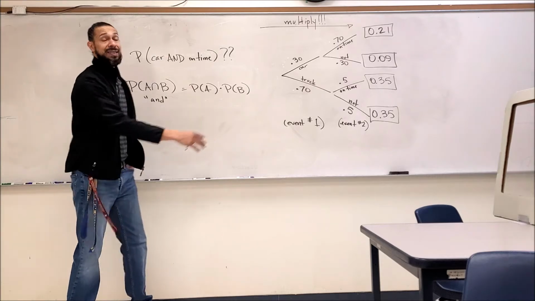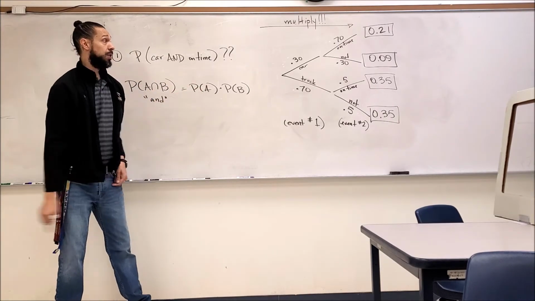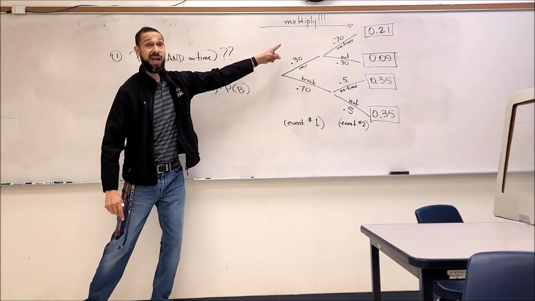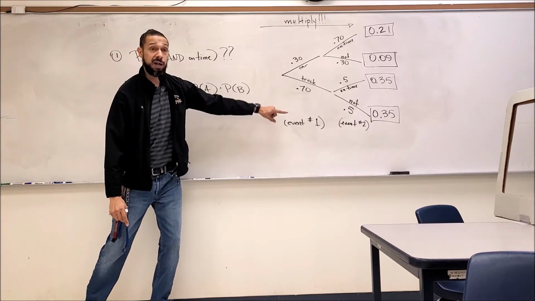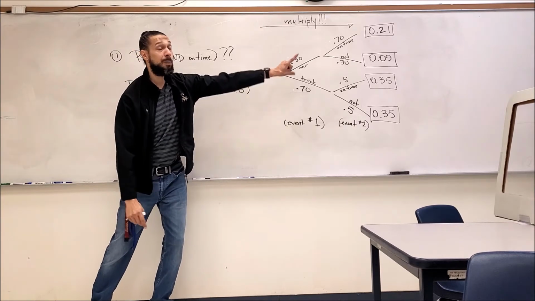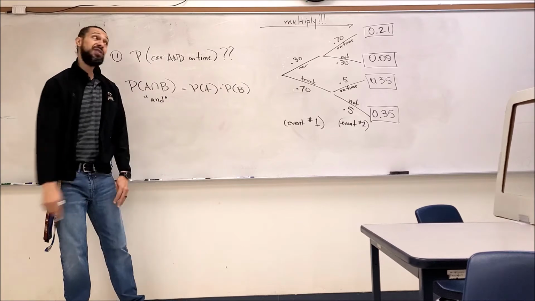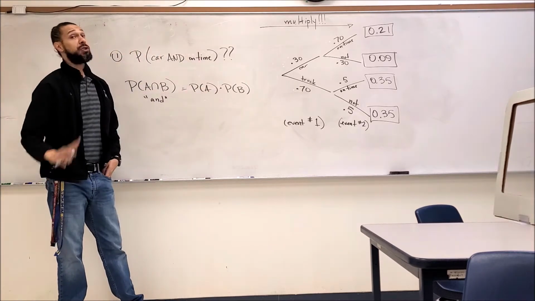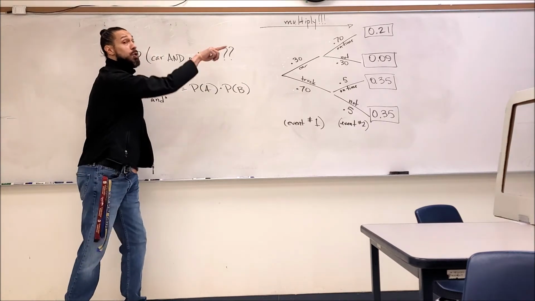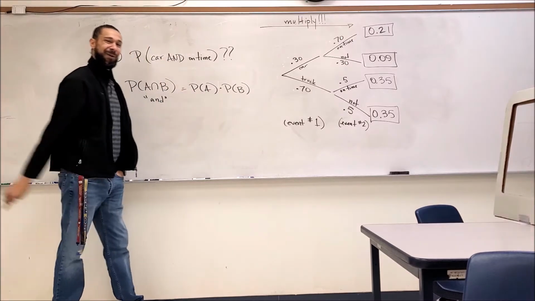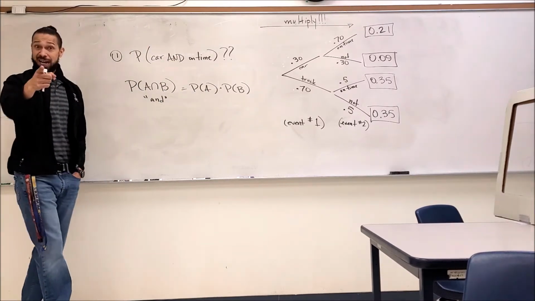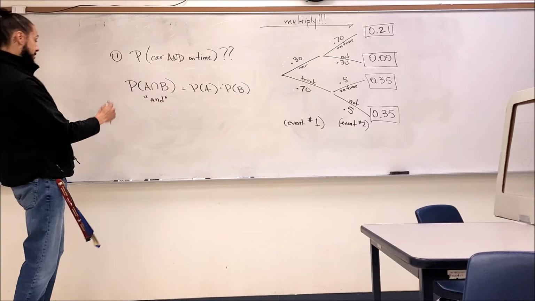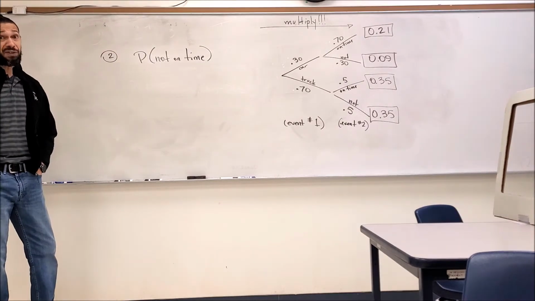You have probabilities now for every single situation. Whether I took my car, I was on time or not. Whether I took my truck, I was on time or not. Every single probability for every single situation is at the end of that branch. Just remember to multiply as you move left to right in your tree diagram. Good. I got another question. Okay, good. Moving right along.